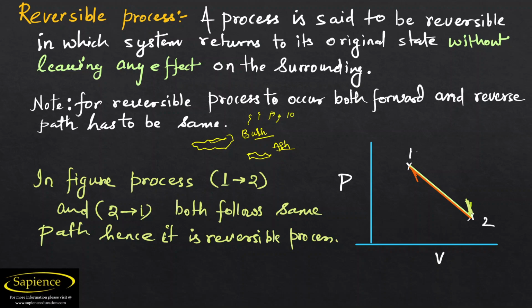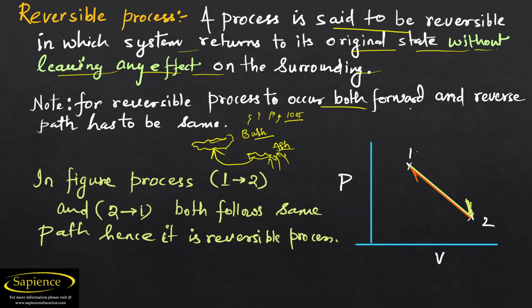Let us suppose heat ejection is approximately equal to 100 joule. As per a reversible process, what will happen if I put all 100 joule back in? It should again reconvert into the paper, but it is actually not happening. So this type of process is not a reversible process. But in reversible, we have to understand that a process is said to be reversible in which the system returns to its original state without leaving any effect on its surroundings.